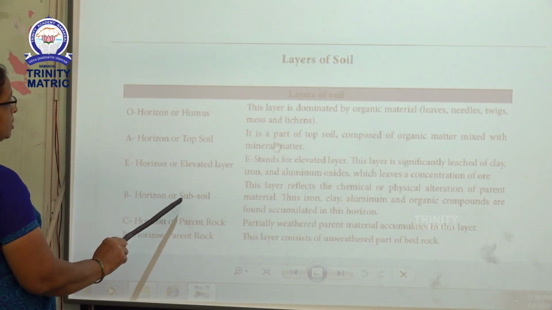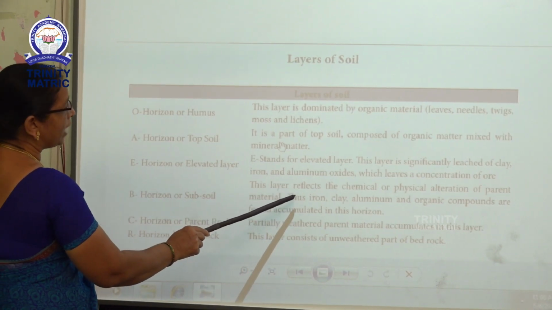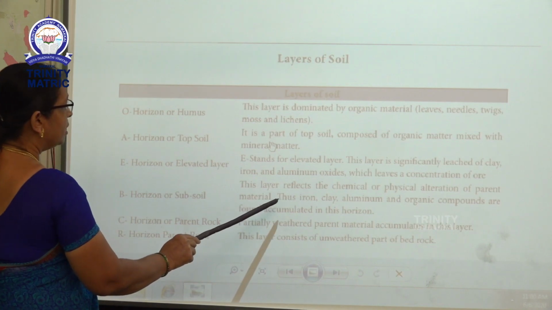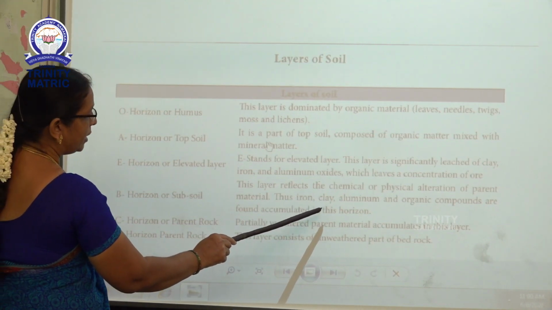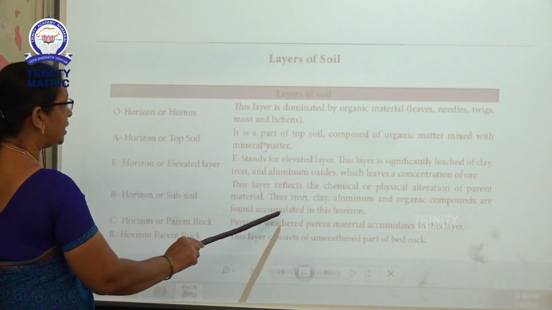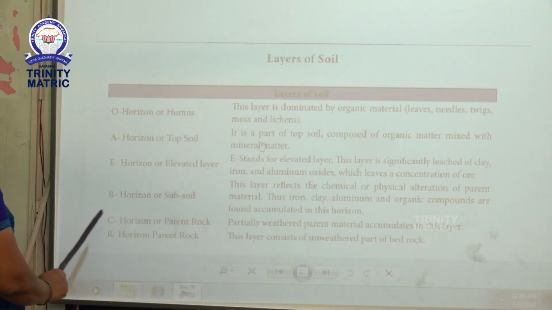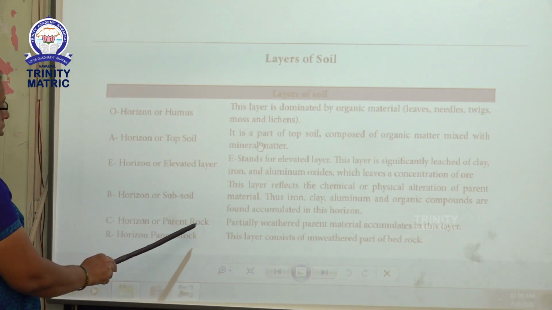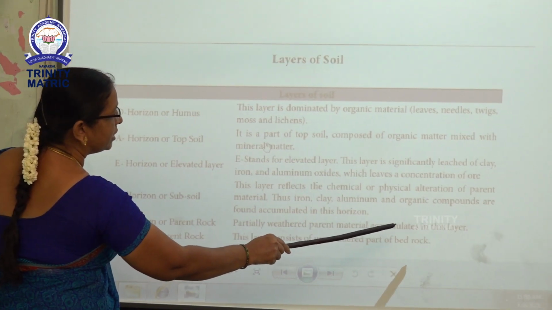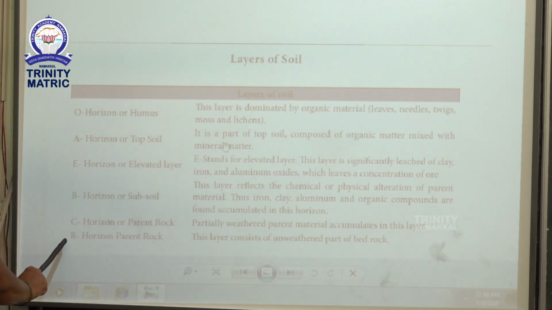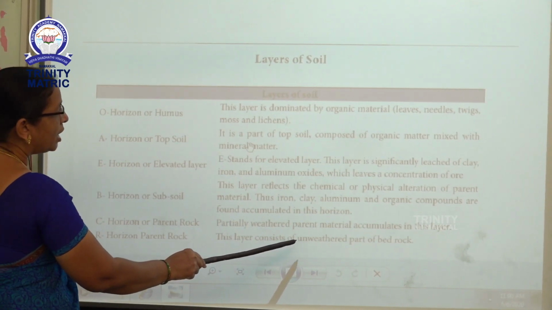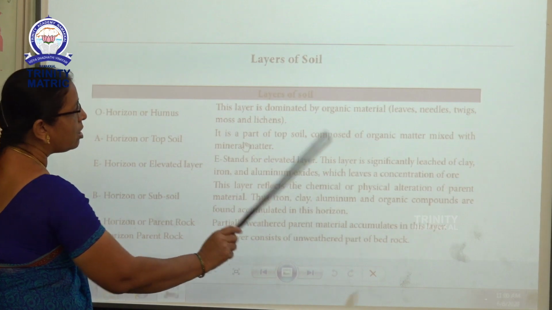B horizon or subsoil, this layer reflects the chemical or physical alteration of parent material. Thus, iron, clay, aluminum and organic compounds are found accumulated in this horizon. C horizon or parent rock, partially weathered parent material accumulates in this layer. And the last one is R horizon, parent rock. This layer consists of unweathered part of bedrock.